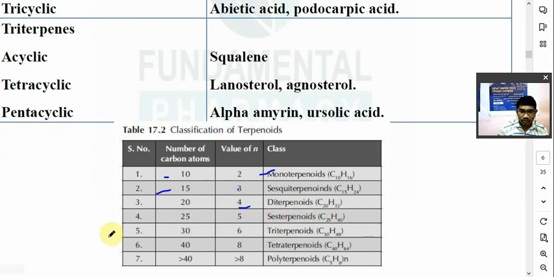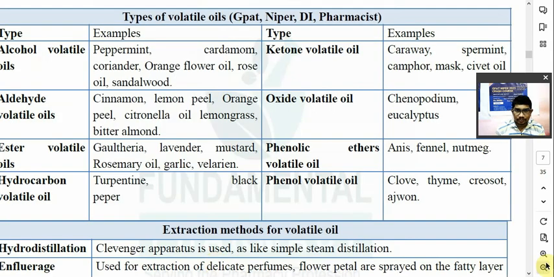Formula is C20H32. Then sesterterpene is 5 isoprene. Triterpene is 6 isoprene. Tetraterpene is 8 isoprene. Polyterpene is more than 8 isoprene. We will see it.